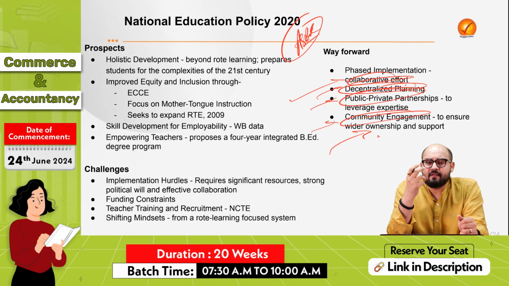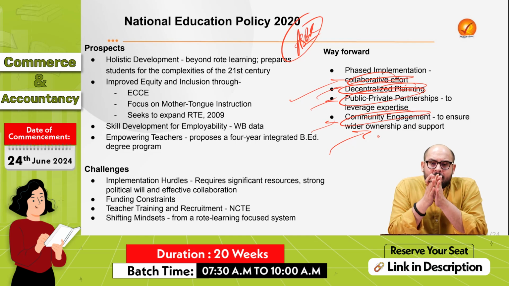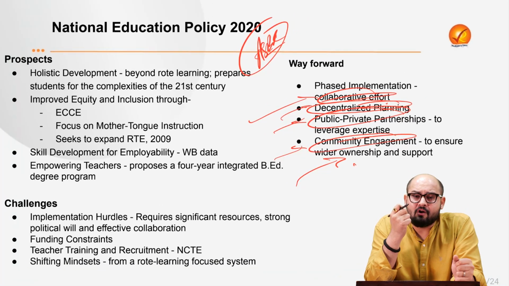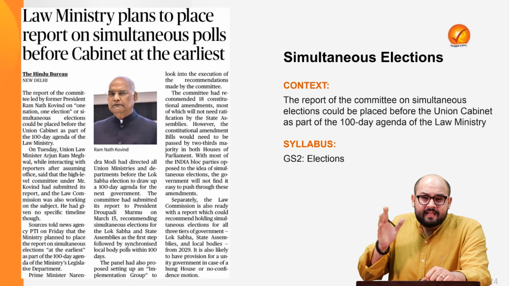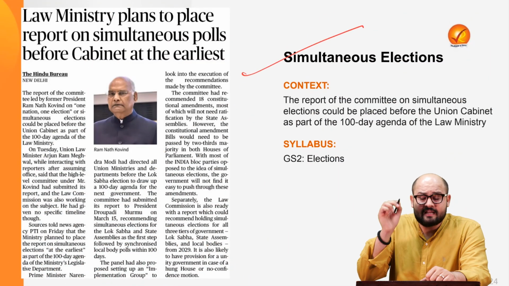So what we need to have is a more differentiated approach, an approach which is based on the needs of the people rather than a top-down approach, right? So that is how we can make sure that the objectives or the aspirations of the National Education Policy are realized. So the next topic is with respect to the simultaneous elections in India.